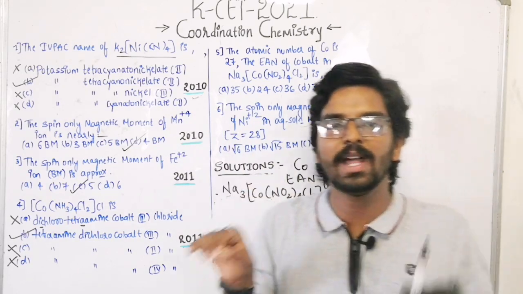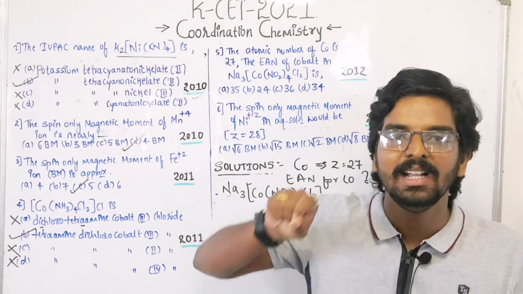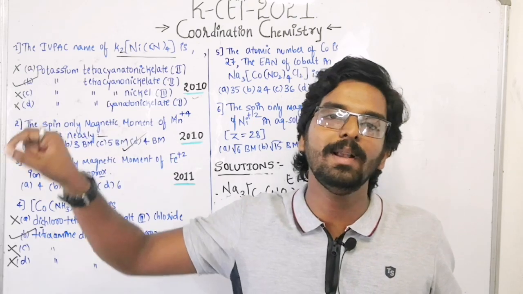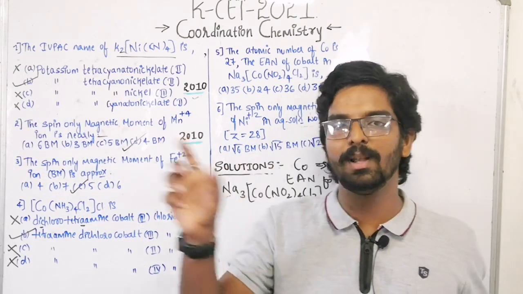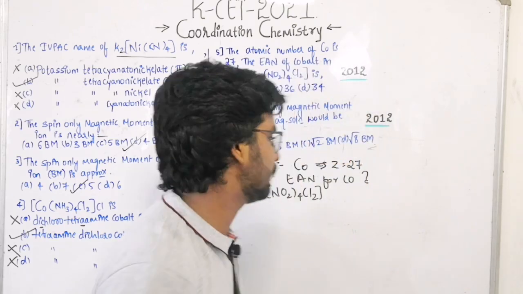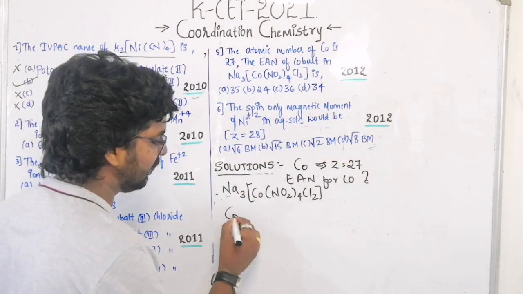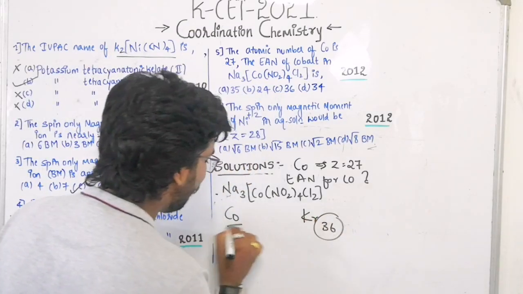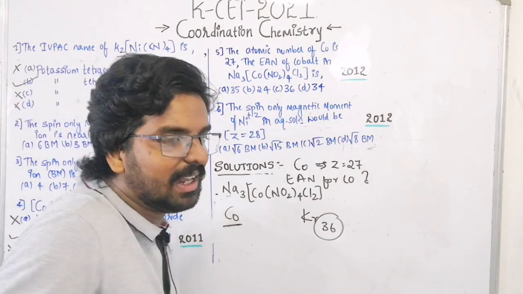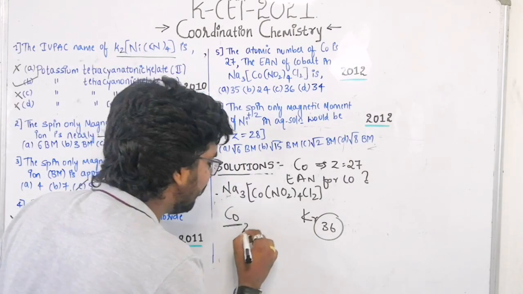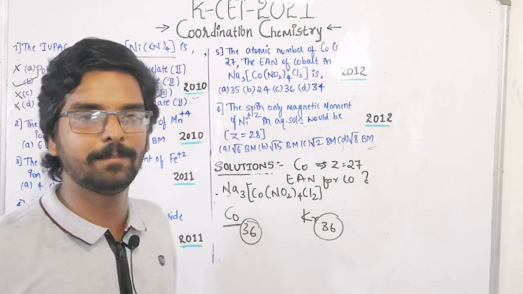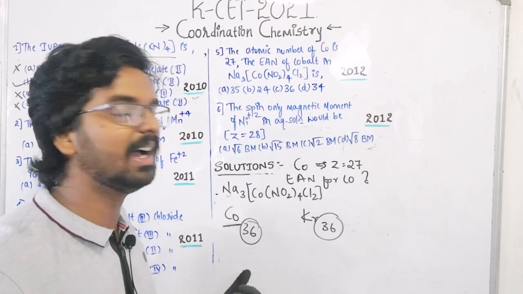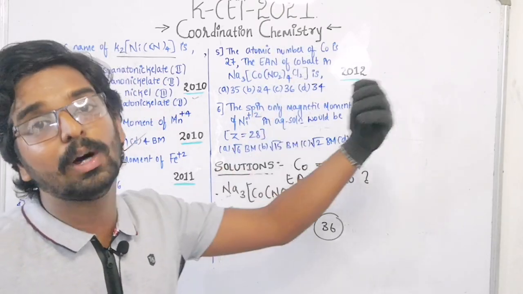So the capacity to accept the electrons from the ligand is nearly equal to what? It is nearly equal to the nearest noble gas atomic number. For example, see here, cobalt is there. The nearest noble gas for cobalt is what? Krypton, that is 36. So the cobalt can have how many electrons with it? The cobalt can have 36 electrons with it. So who carries 36 electrons? Cobalt. That is its effective atomic number.